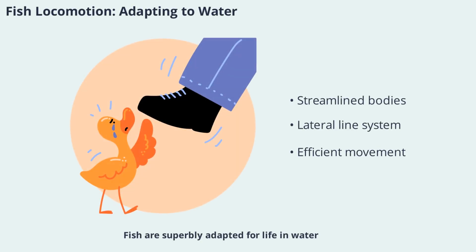Fish are superbly adapted for life in water, which is much denser and less compressible than air. This density supports their weight but also makes movement and breathing more challenging.